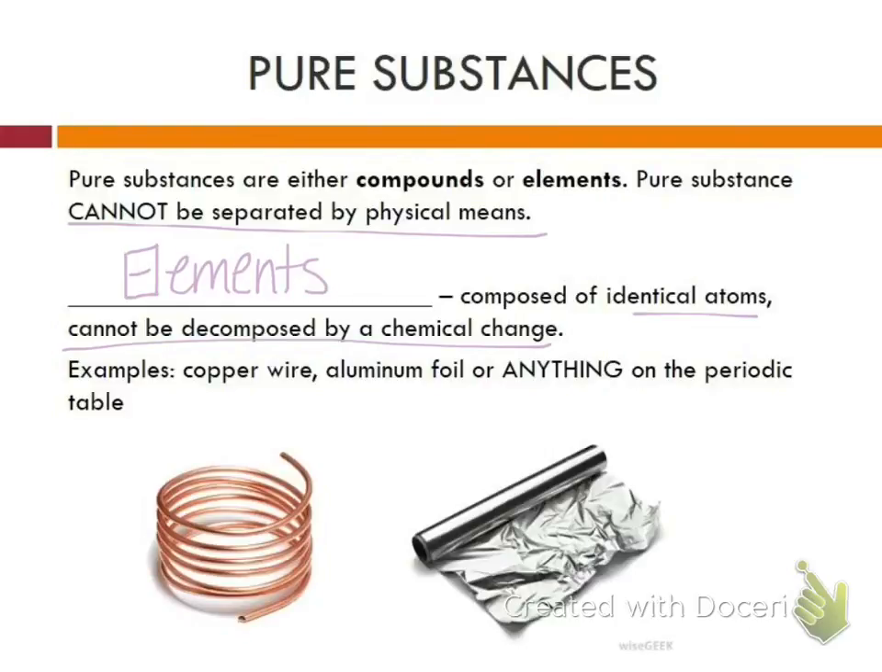So here are two examples. Copper and aluminum are examples. Things like oxygen, potassium, sodium, chlorine, fluorine, those are all examples of a pure substance in that they are elements.